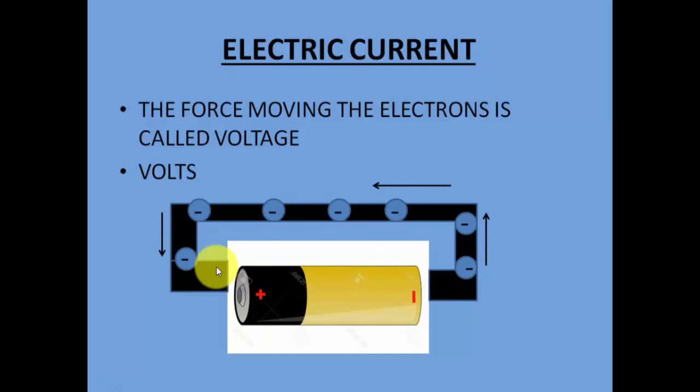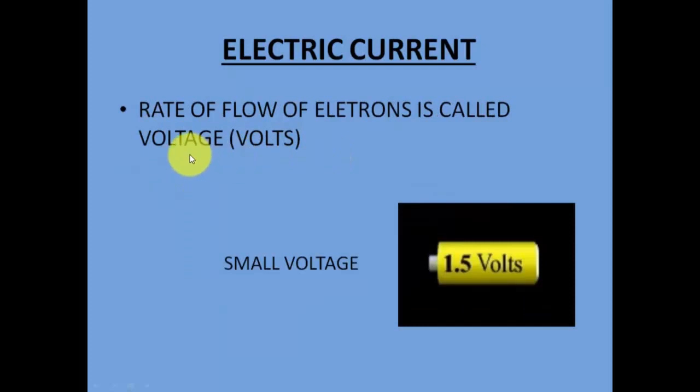So voltage is nothing but the force that moves the electron. If the force is more, then more negatively charged particles will move. If the force is less, then the voltage will be less. So the voltage is measured in terms of volts, right? The rate of flow of electrons is called voltage. So what is a small voltage? 1.5 volts. You must have seen in the small batteries that we use in toys or in our remote control cars. Those are very, very small voltage, which is approximately 1.5 volts.